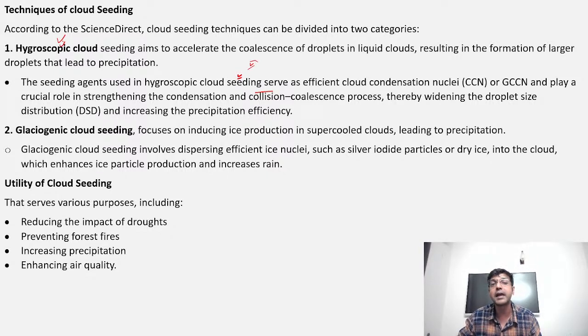But at the same time, we have to understand that we have not tested what will be its long-term consequences on the climate. Right? It is still a gray area, and research and development are going on in order to decipher how this type of intervention is going to impact the atmosphere in the long term. Second part is glaciogenic, as you can see from the name itself, that they are going to enhance the ice nuclei, right, leading to the formation of ice particles, and when they fall down, they will be melted and eventually come in the form of rainfall, right?